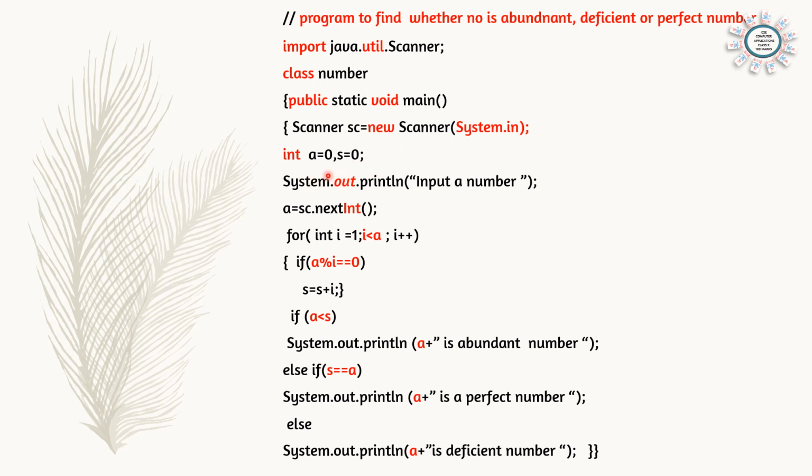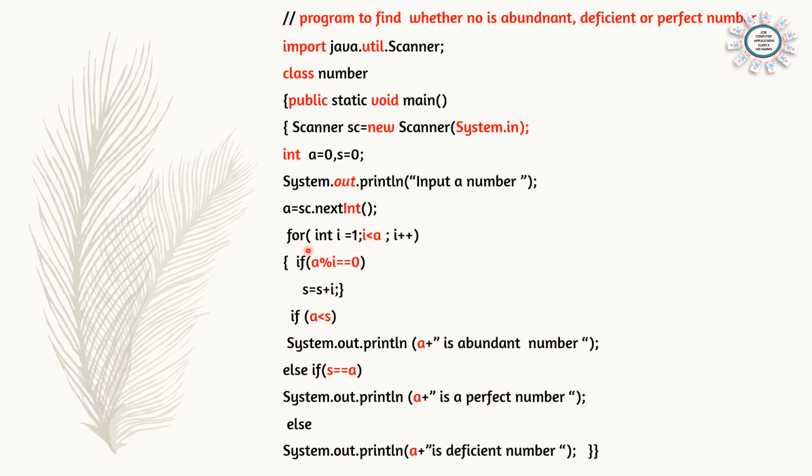So here 2 variables are declared and initialized: int a = 0 for accepting the number, comma s = 0 for finding the sum. And now give the message System.out.println input a number. And a = sc.nextInt(). So whatever number we are giving will be stored in the variable a. And now we can find the factors of the number.